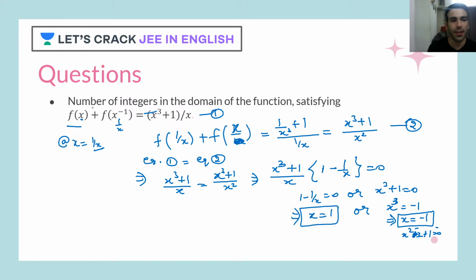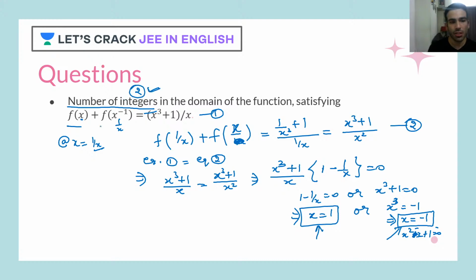But the question says we have to find the number of integers in the domain. As you can see, the domain has x equal to 1 and x equal to minus 1. So we have got 2 integers in the domain, one is 1, another one is minus 1. So the number of integers in the domain would be 2. So 2 is the correct answer.